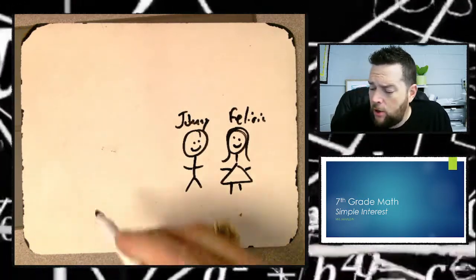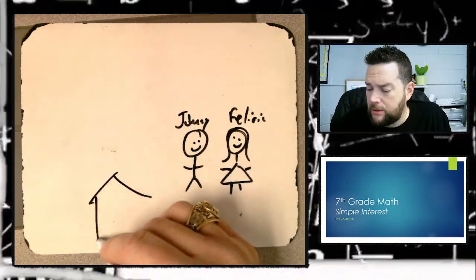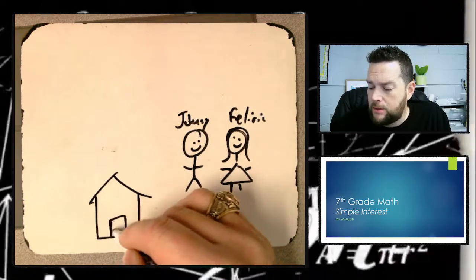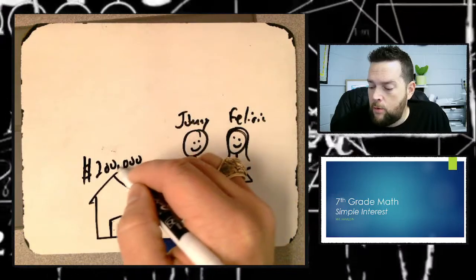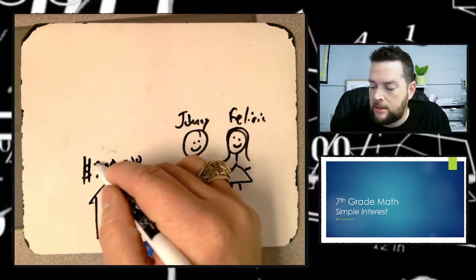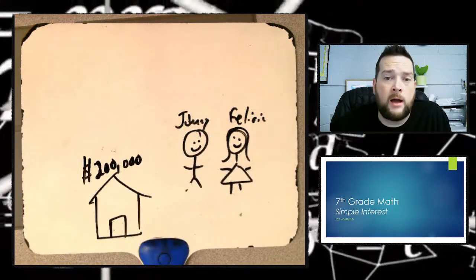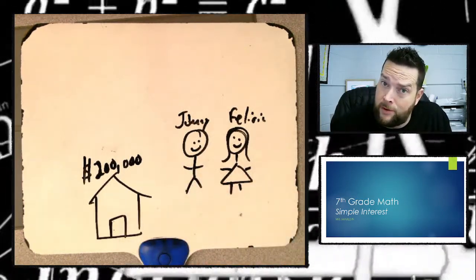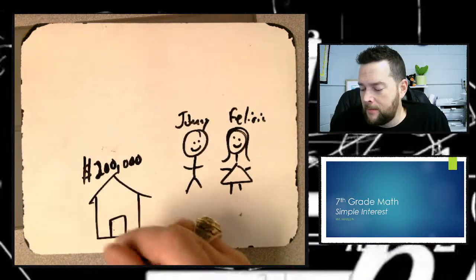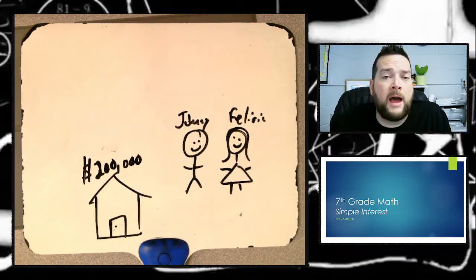And they're starting their life off right. And they decide, you know what? They want to buy a house. And this house is $200,000, which in the area of the country that I live in is not too unreasonable for house costs. It's pretty normal. Other parts of the country, that's not very reasonable at all. But there we go. Well, they're going to buy a house, $200,000.